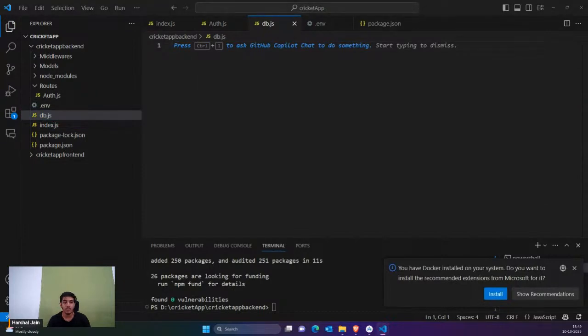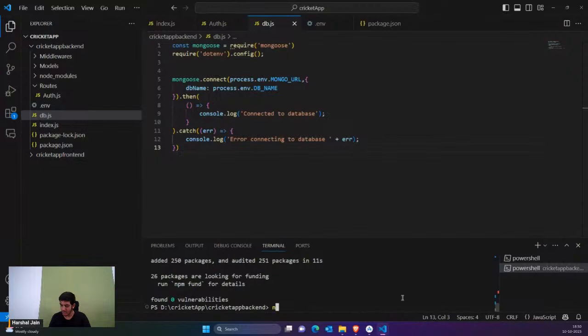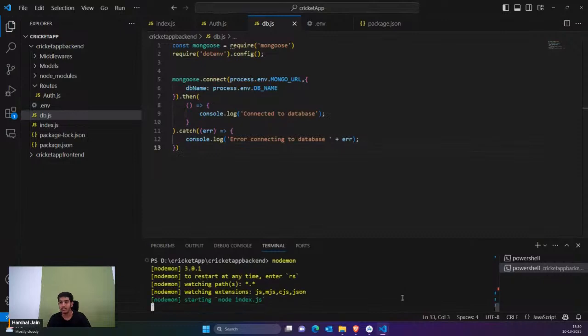We'll simply say from MongoDB, just connect the MongoDB URL, whatever URL you have mentioned, along with the DB name. And then if the response is true, you're going to show this in the console, else you would receive this error. Okay, so now let's try to run this. For that, we can simply type nodemon. So if you hit this, it would start.